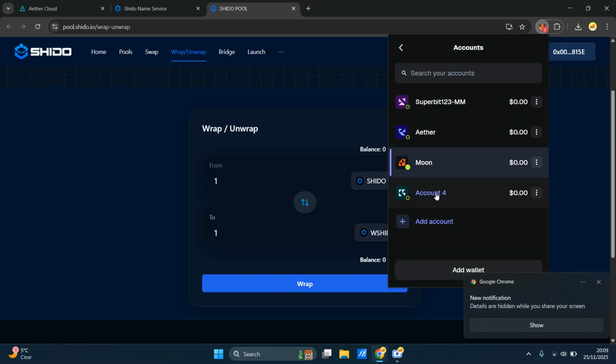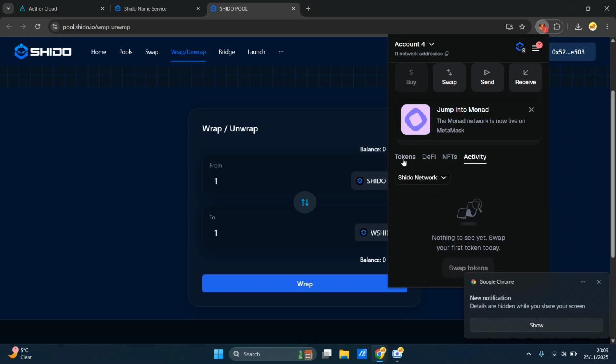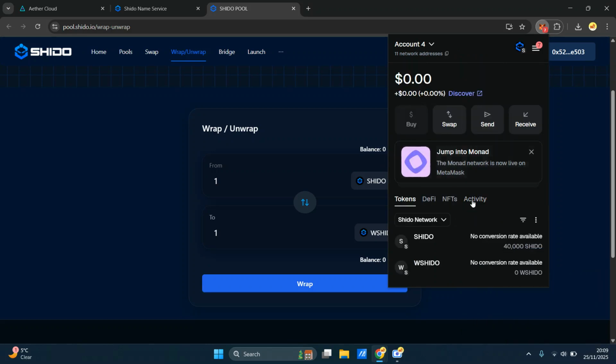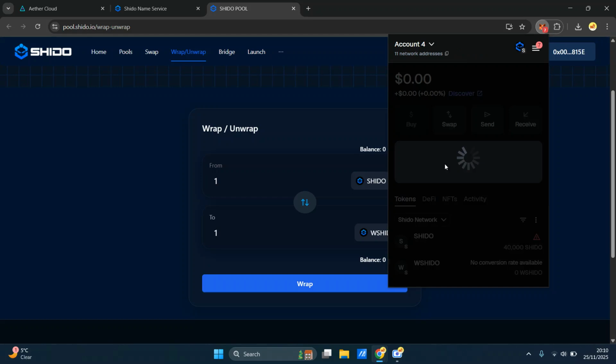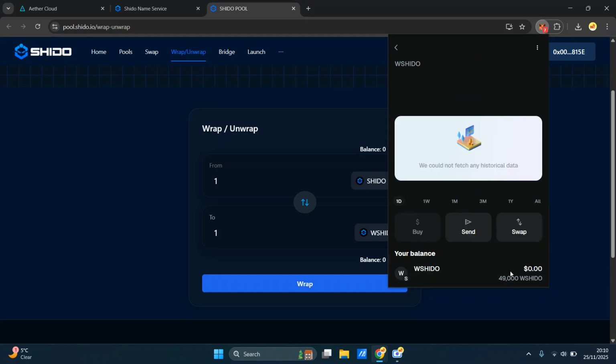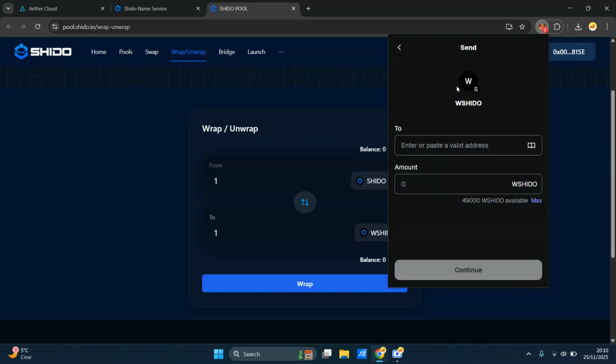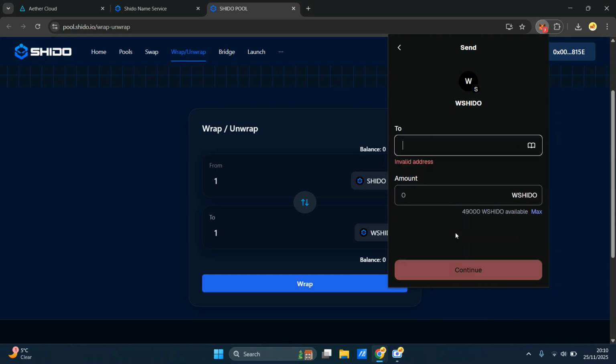So if you go back to account 4, go to tokens. Okay, it's already here by the time I even got here. And the address for the wrap Shido, which is the W in front, it's the same thing. So if we go back, it's the same address, sorry. So if we go back to Moon, and we've got 49,000 here, let's send some of these bad boys. Let's send another, let's paste the address here first. Don't make the mistake.